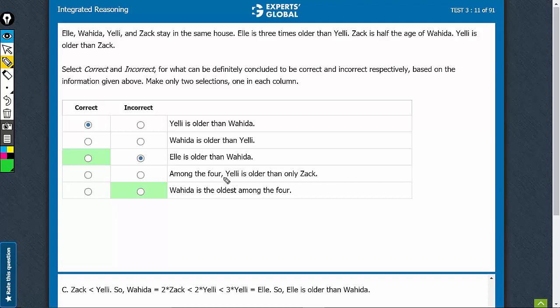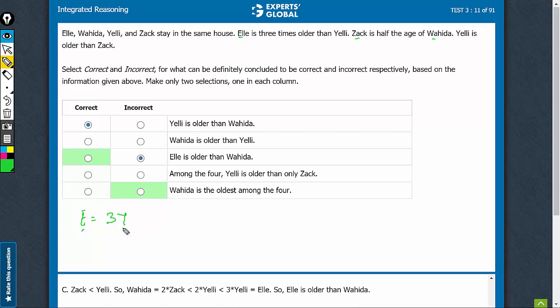The right approach in these questions is to minimize the number of variables and try to express everybody in form of one variable. So first statement is L is 3 times older than Yeli. So E is equal to 3Y. The next statement doesn't talk about E or Y, so I will keep this on hold. I'll move to the next one.